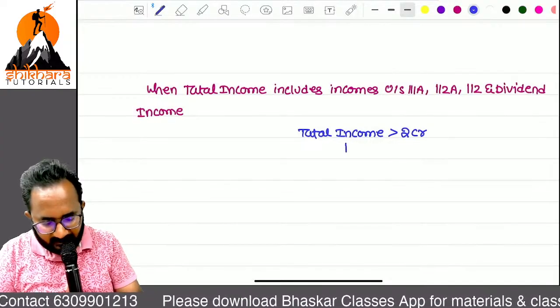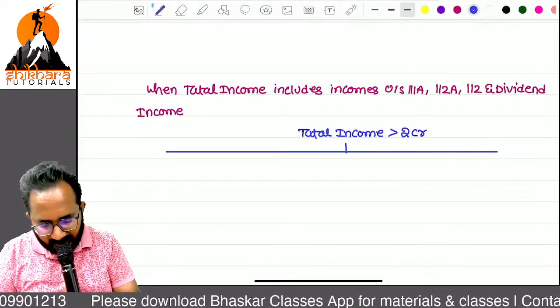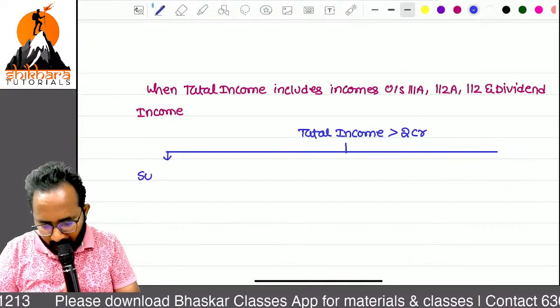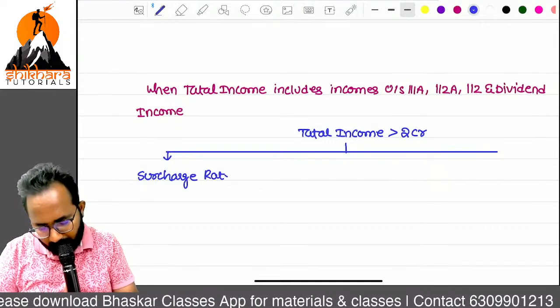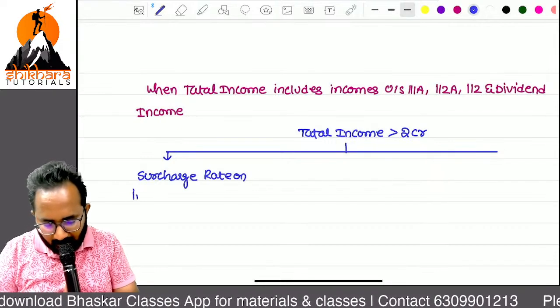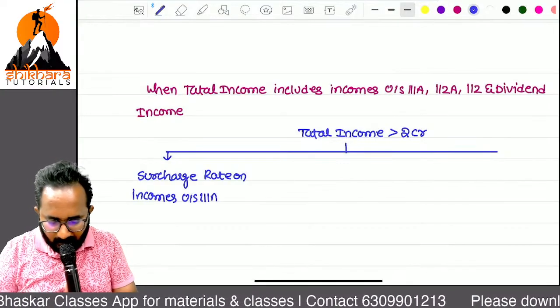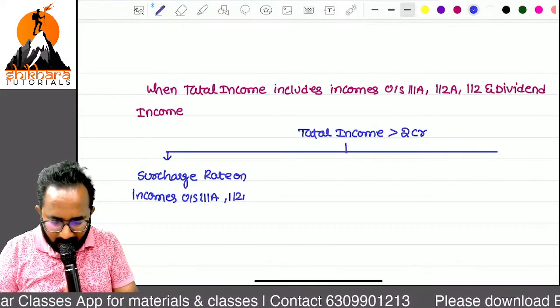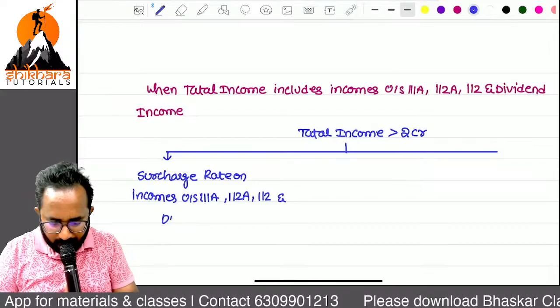More than 2 crores is there. Now what is the surcharge rate on incomes under section 111A, 112A, 112 and dividend income?